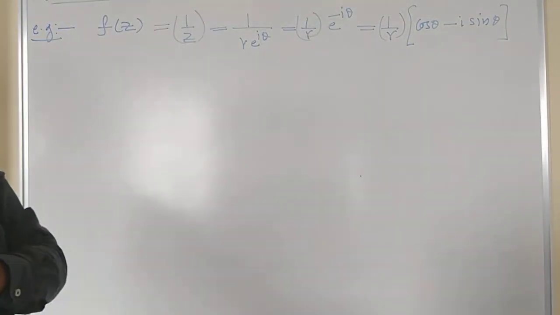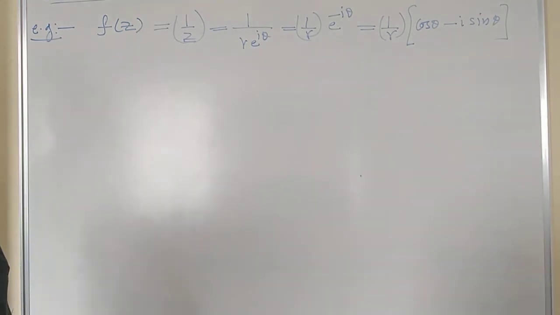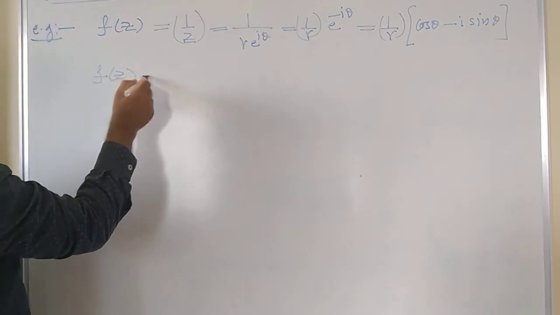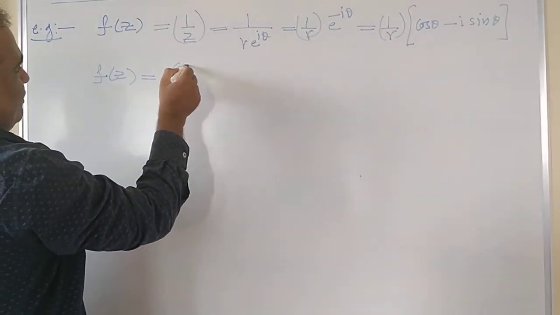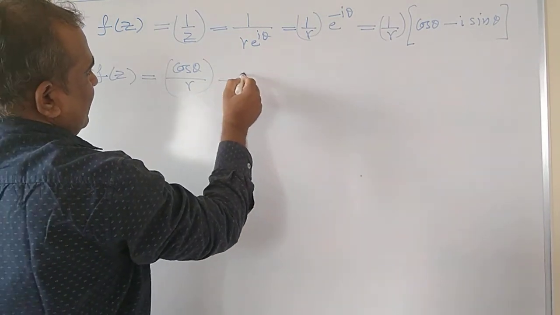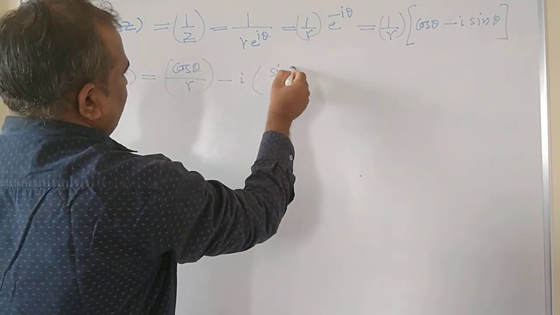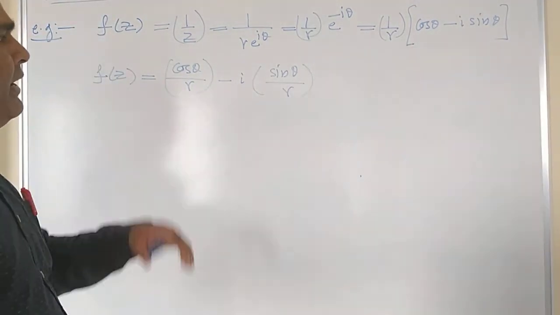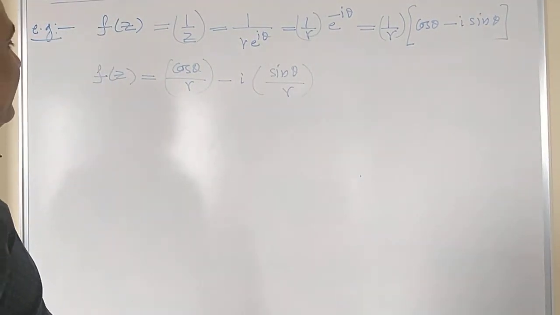So that for differentiation you will get this, which is much easier. Or I can write this complex function f of z as cos theta by r minus i times sin theta by r.